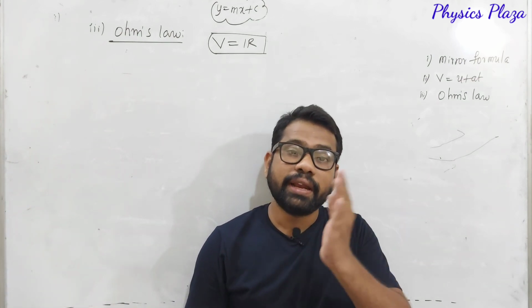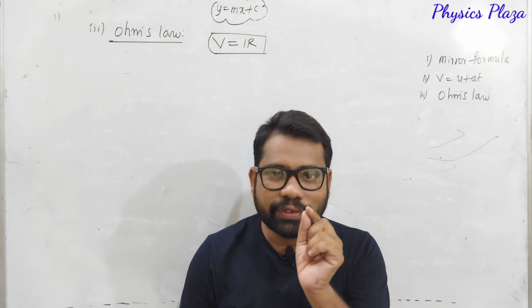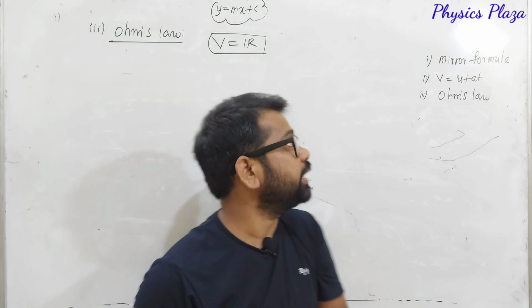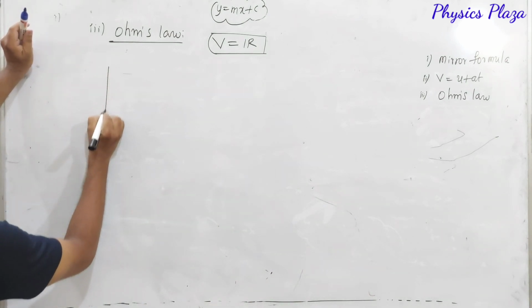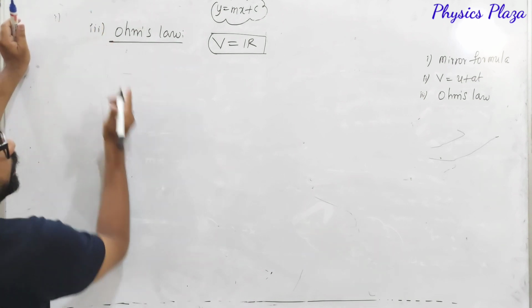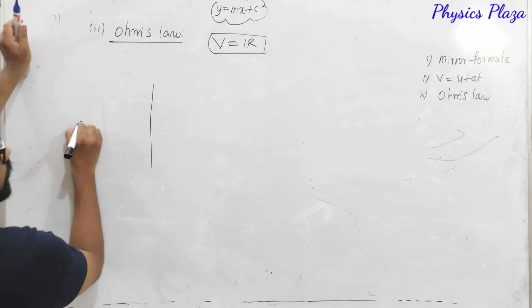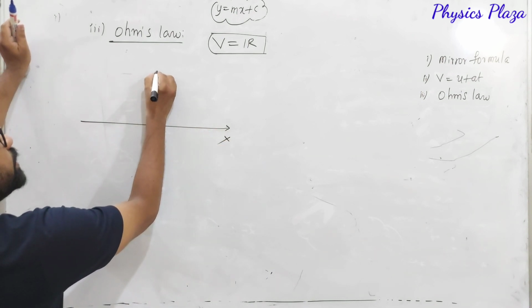That is the VI graph we have, and the IV graph we have. Now let us see what makes the difference between these two. It's very, very important, dear children. So for example, first let us take, let us try to make space here. So here is the x-axis and here is the y-axis.